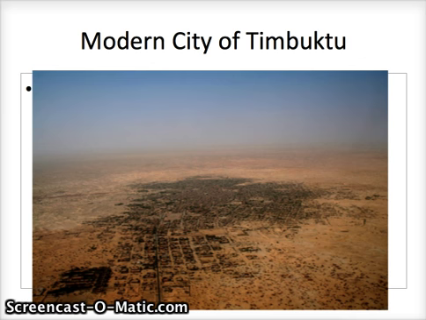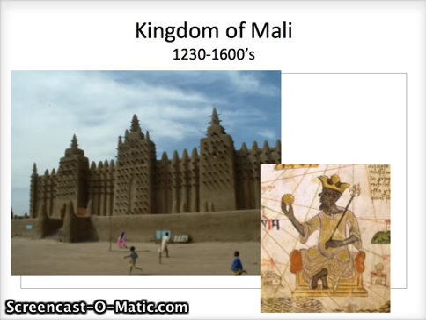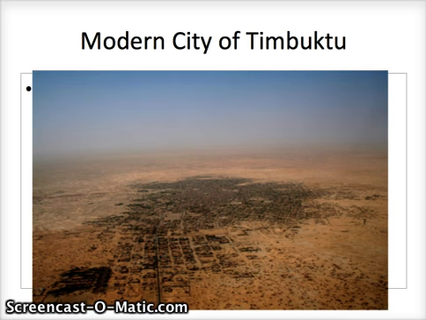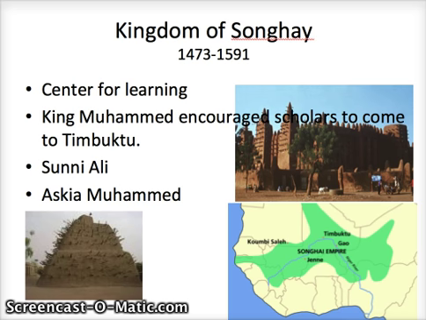So, just like happened with Ghana, Mali also declined over a period of time by being invaded by outsiders, by Berbers. The next kingdom that rises up in this area is the kingdom of Songhay, which you can see right here, encompasses pretty much all of the territory that belonged to Ghana and to Mali, and it was a man named Sunni Ali who took over. He was the one to drive out the Berbers that had taken over from Mali.